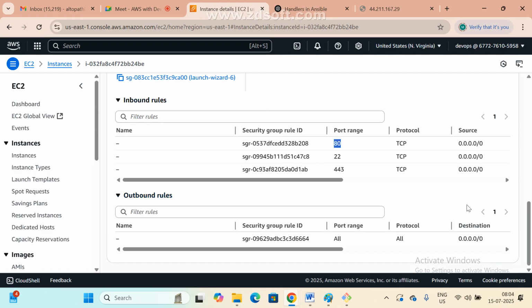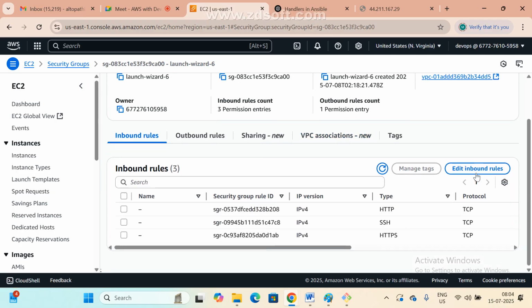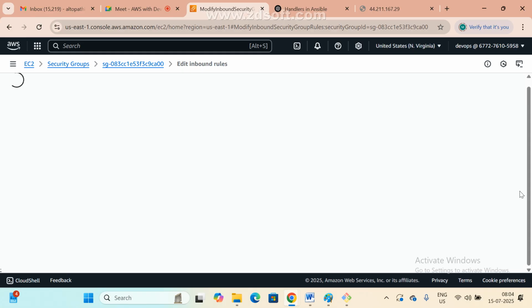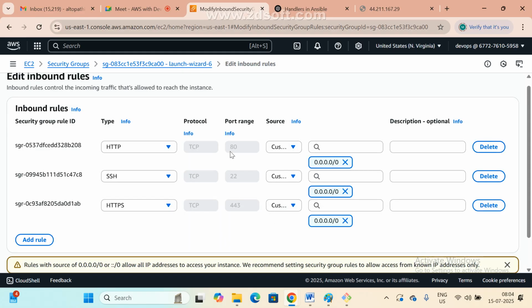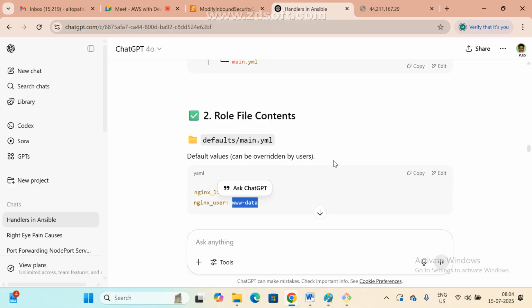Security, edit, security group, edit inbound rules. 80 already allowed, right? We given 80 or 81? What number they given? మనం కాపీ చేస్తాం కదా ఇక్కడ 80. పోర్ట్ నెంబర్ ఇచ్చినాం. ఏమి ఇచ్చినారు? 80 నా? 80. రైట్. 80 కరెక్ట్ ఓన్లీ.